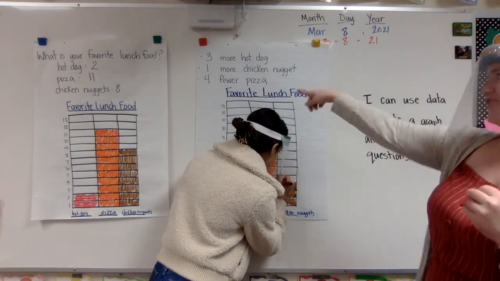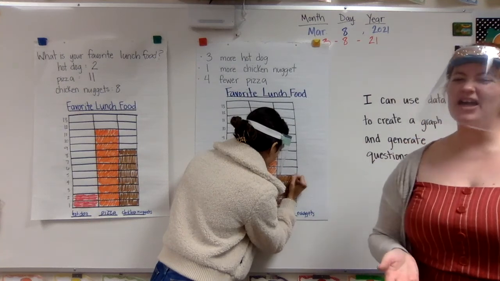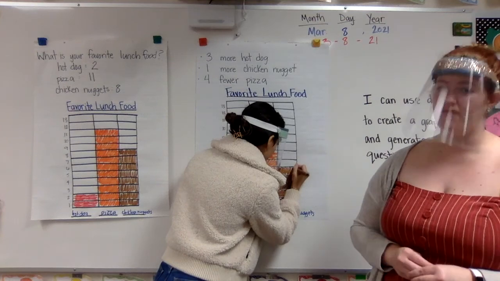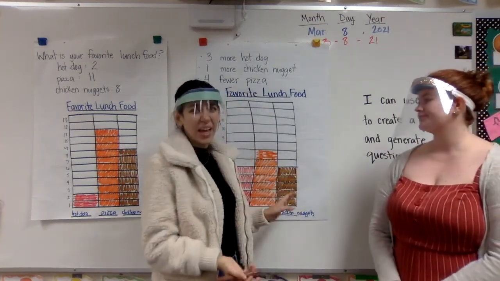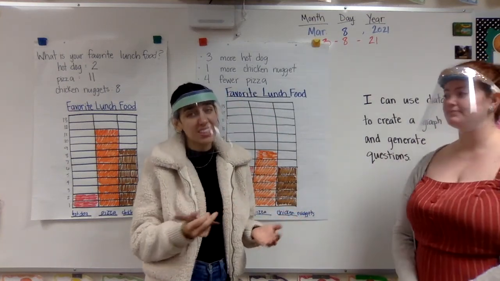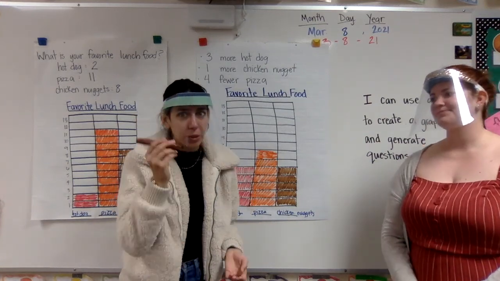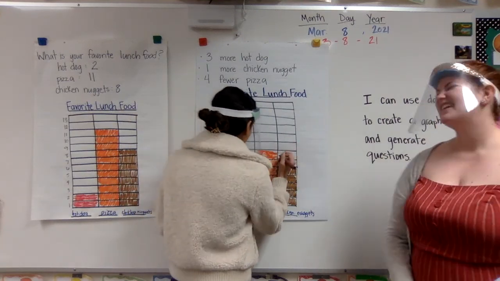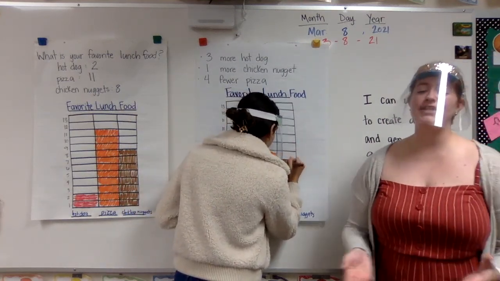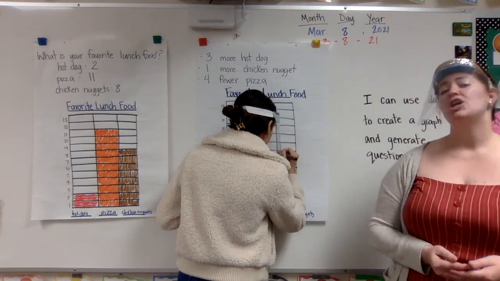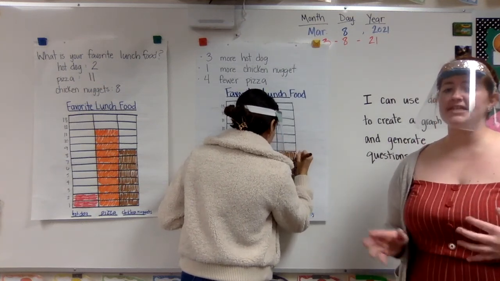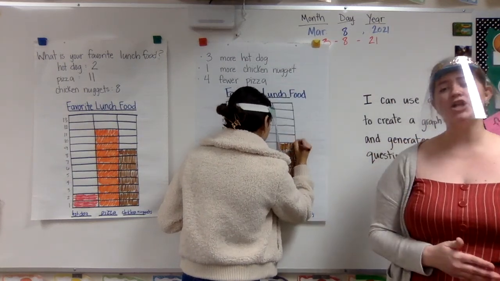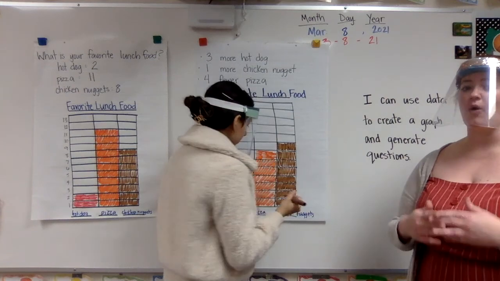When we're doing fewer or taking some away, it's better to go ahead and figure out what that number is because it's harder to take something off the graph. That's right. If you were using pencil maybe where you could erase your boxes, that might work. But me and Ms. Lime are using pens, and we can't really erase that. We would have to make a giant X, and that gets really confusing. And plus, when we're using these bar graphs, it's helpful to use different colors so you can see the different data. And just like before, each category has its own color, and it's staying that color the whole time.